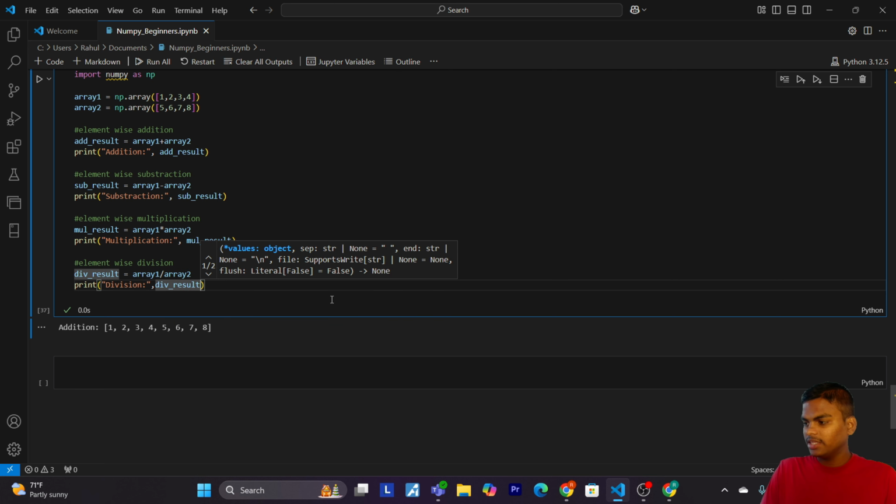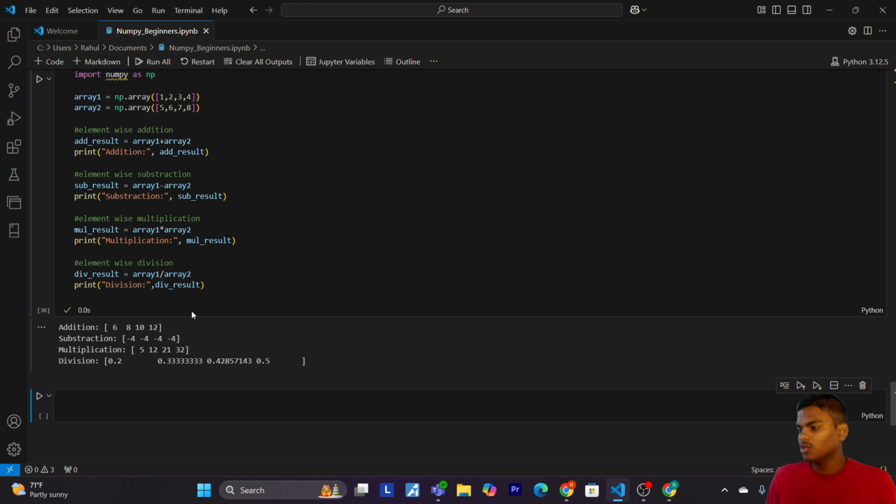So now let's run the code. Here we have addition, subtraction, multiplication and division. Here array1 and array2 have the same shape. When we use the plus operator, NumPy adds corresponding elements and so on. The same logic applies for subtraction, multiplication and division. The results are stored in new arrays which we print on the console.